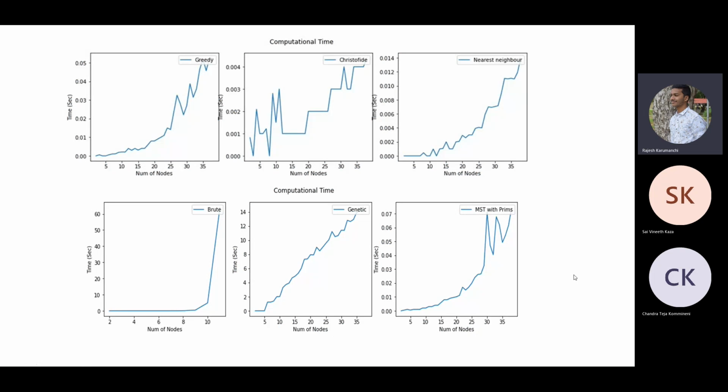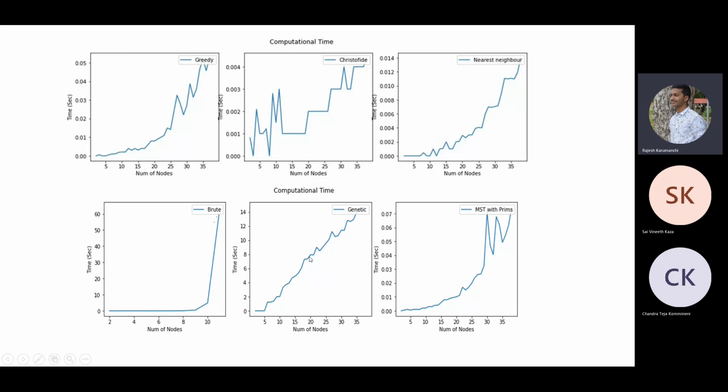This is the computational time versus the number of nodes graph. Since the country we took, Djibouti, has 38 cities, we kept the time computational analysis on that. See, greedy or brute force is of n factorial time, right? So once we reach the 10th node, the time is going to skyrocket. As for the genetic algorithm, it's based on the number of iterations, g into mn plus and so on.